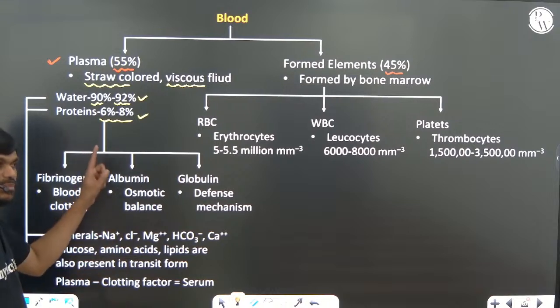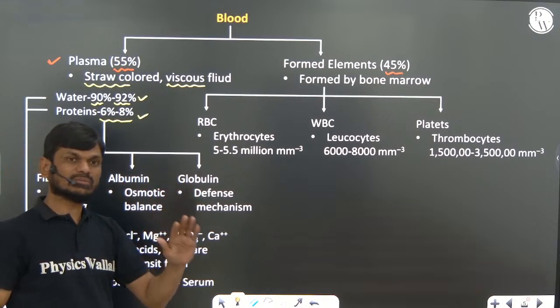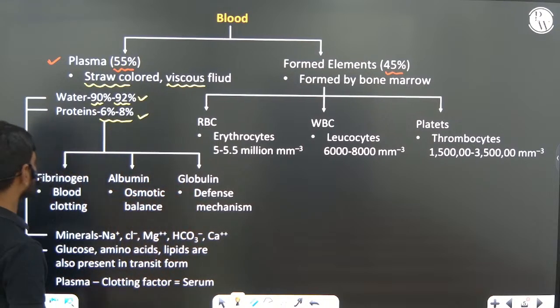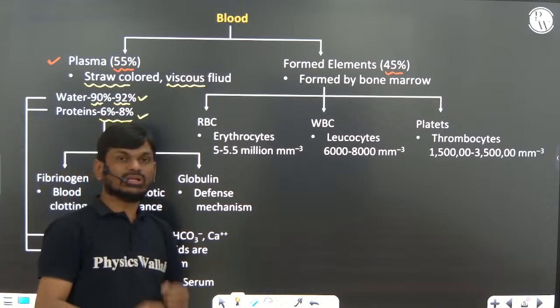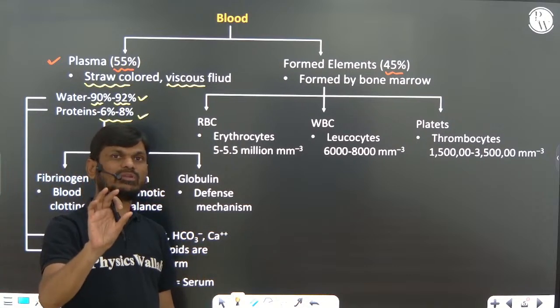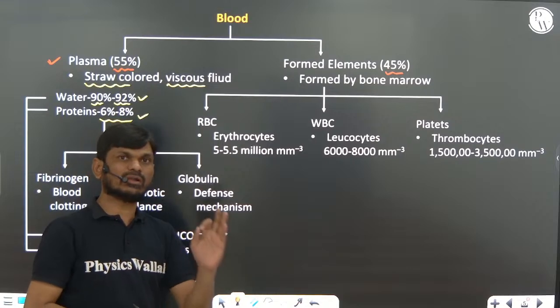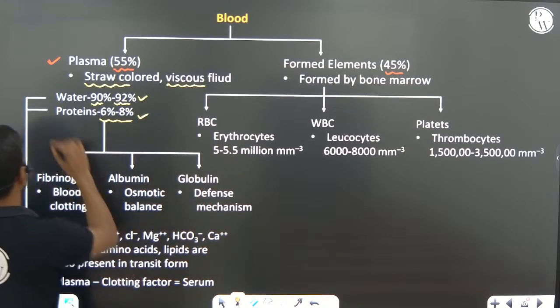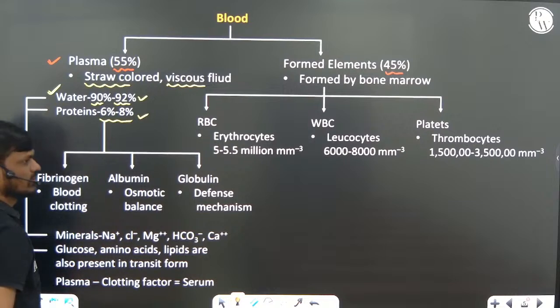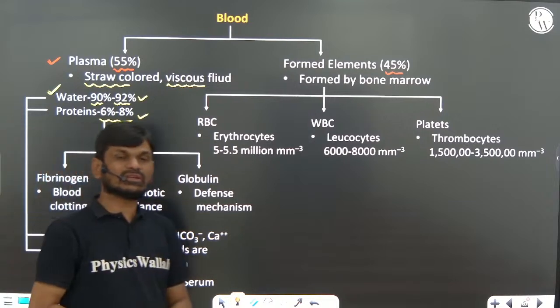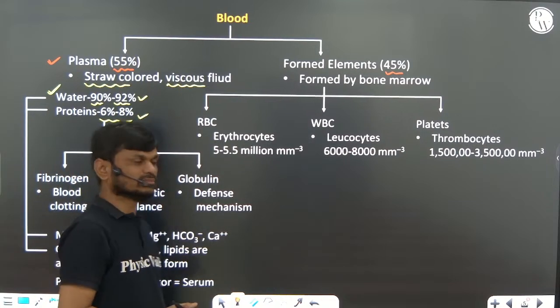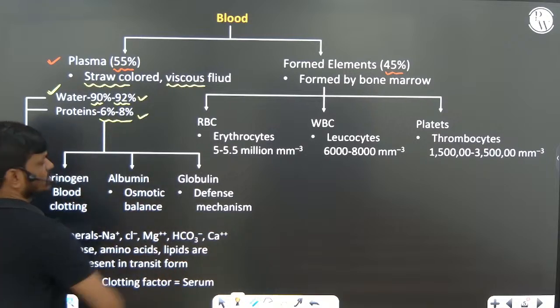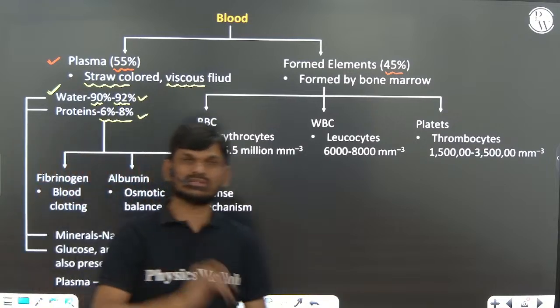So they will ask you: the most abundant component of the plasma is water, right? What is the total percentage of proteins in plasma? 6 to 8% proteins are present in plasma.